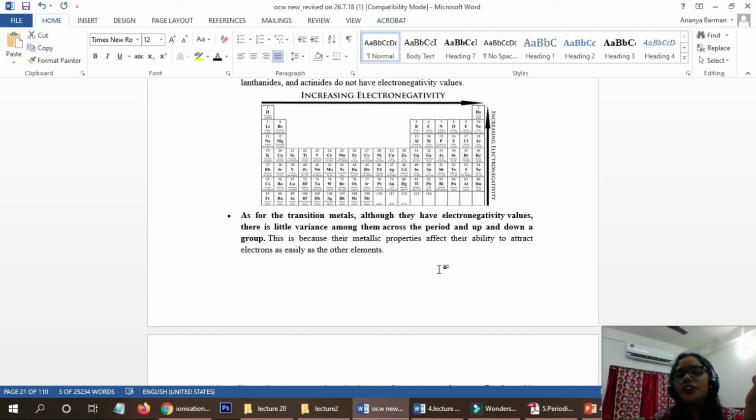For both cases, electronegativity and electron affinity will increase towards the right side due to the size effect. And from bottom to up along the group, again the electronegativity and electron affinity will increase. Okay, so these are some of the topics that we have discussed.